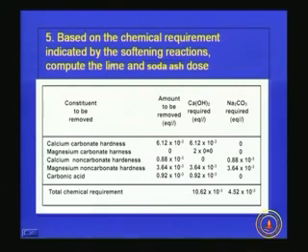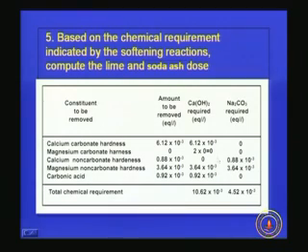Now based on the chemical requirement indicated by the softening reactions, we have to compute the lime and soda ash dose. So we know that if 1 equivalent per liter of calcium carbonate hardness is present, we have to add 1 equivalent of lime, calcium hydroxide. So that is what is written here. And for magnesium carbonate hardness, it is already 0, and if it was there, we would have to add 2 equivalents. For calcium non-carbonate hardness, we have to add Na2CO3, the same equivalents, and for magnesium non-carbonate hardness, we have to add lime as well as soda ash, and for carbonic acid we have to add only lime.